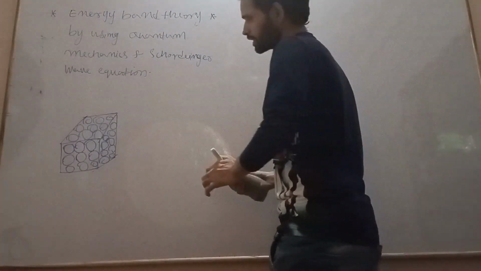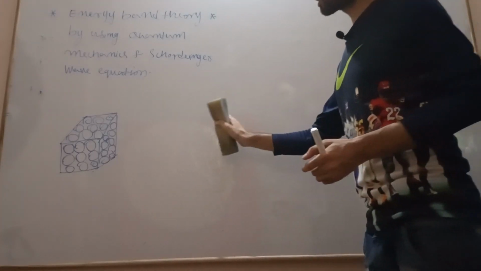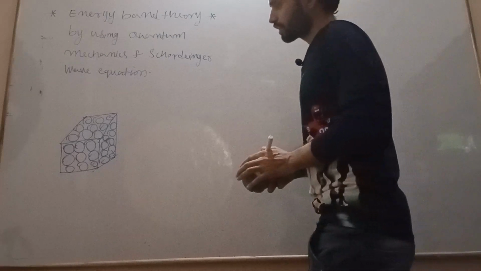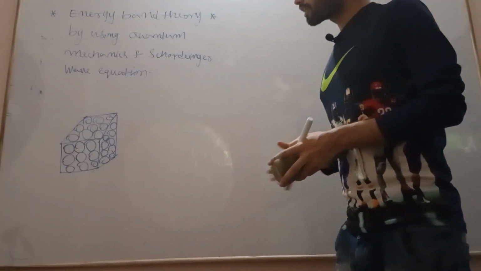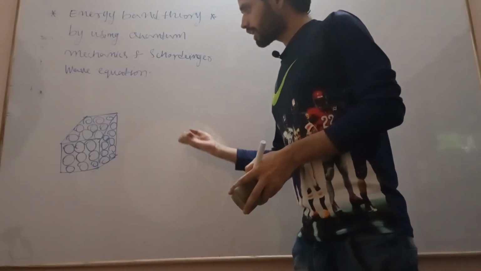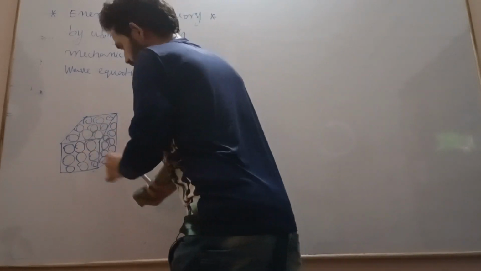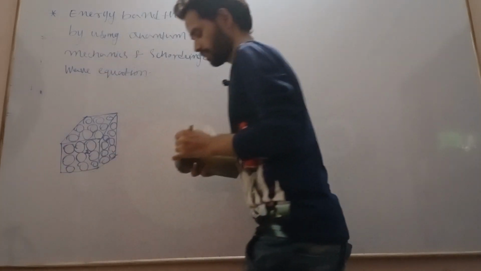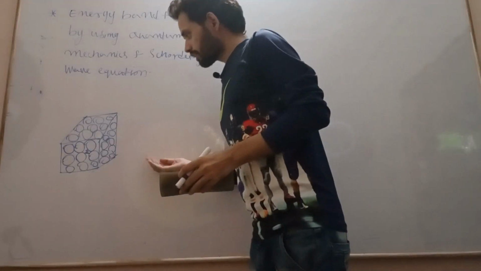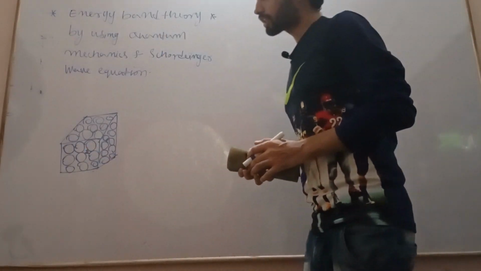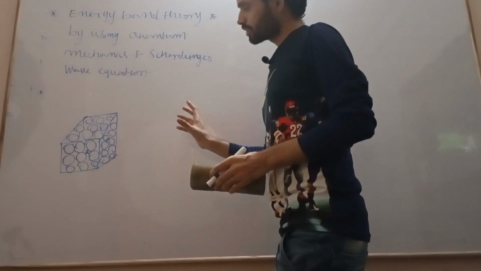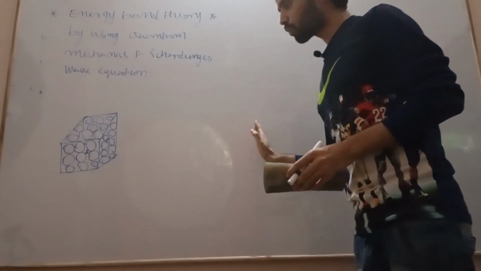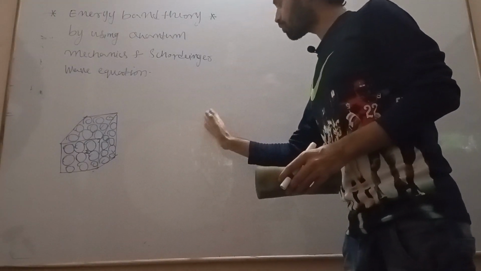There is one theory, that is free electron theory. Free electron theory says that the potential that the particle has inside this crystal, let us say this is my electron here, is either zero or constant. This is given by the theory of free electron.